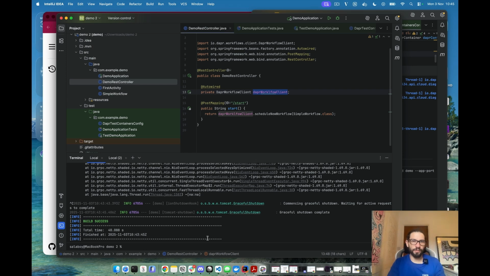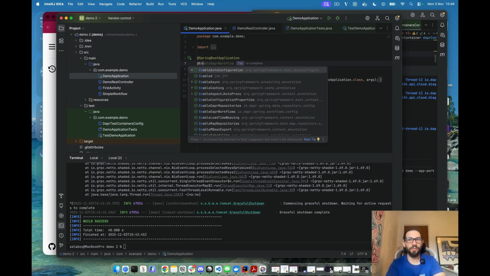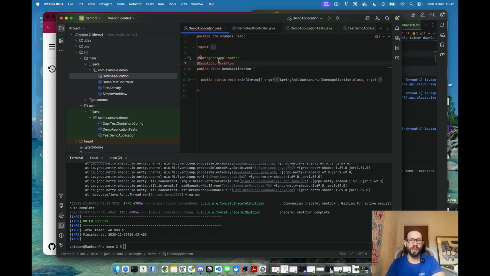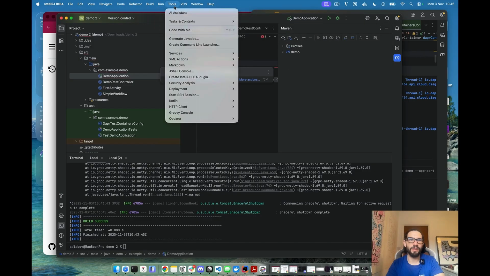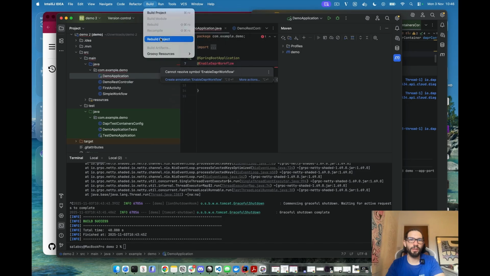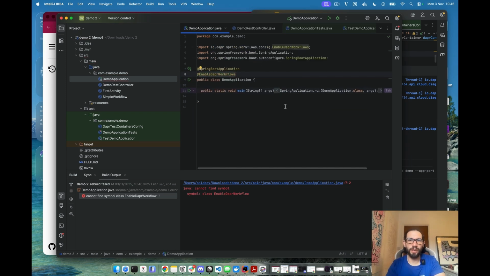So now there is a big difference, and I'm missing something that we need to do here in the application, which is to use this annotation, enable Dapr workflows, right? Why is it not finding it? Is it the Maven dependencies? Yeah, I think that this is it. Let's do this. Tools, build, rebuild project. It's just the IDE. Yep. Enable Dapr workflows. There you go.